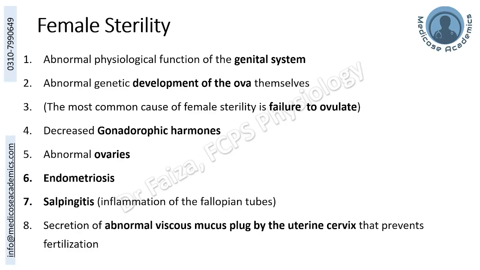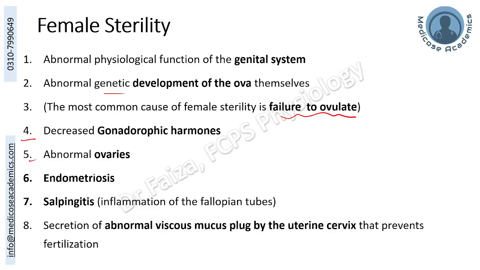Now, female sterility can be caused because of multiple reasons. For example, abnormal functioning of the genital system, or something abnormal in the development of the ovum, maybe genetically. The most common cause of female sterility is failure to ovulate, which can be caused by, again, many reasons: something wrong with the ovary, something wrong with the hormones, or decreased GnRH level, which will be a pituitary cause.